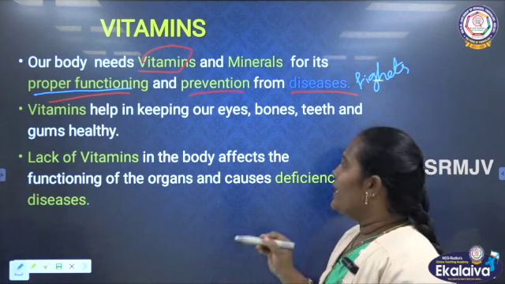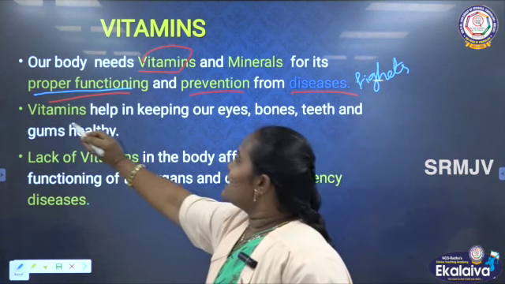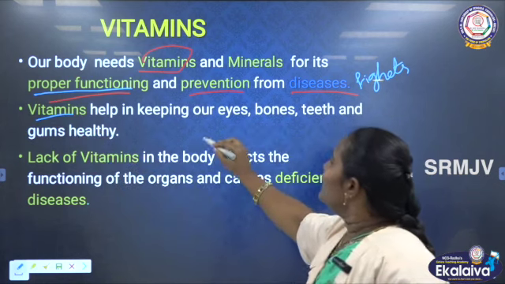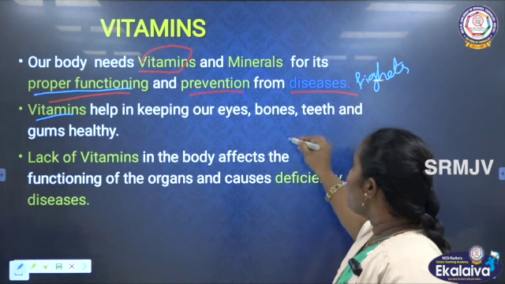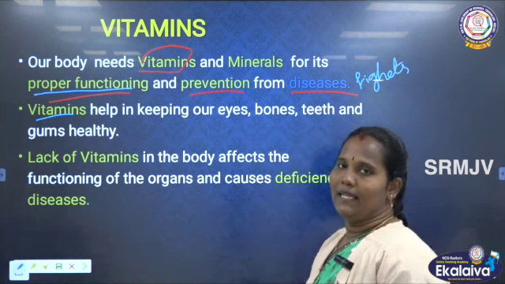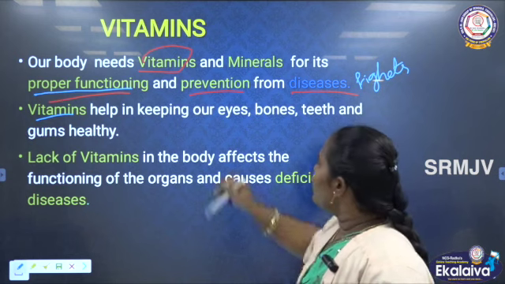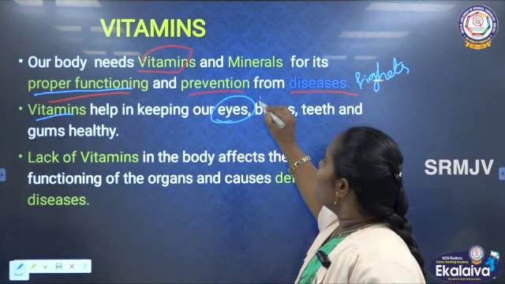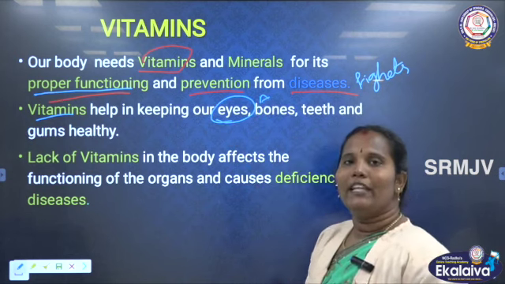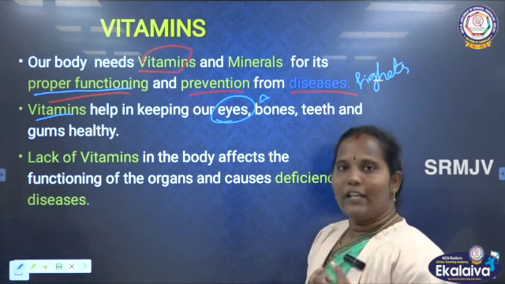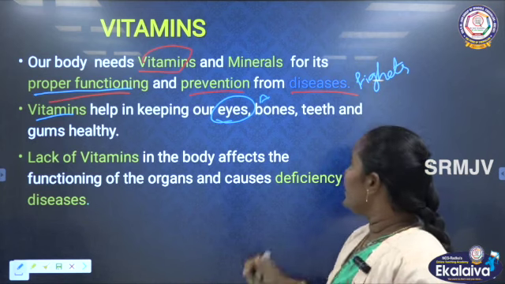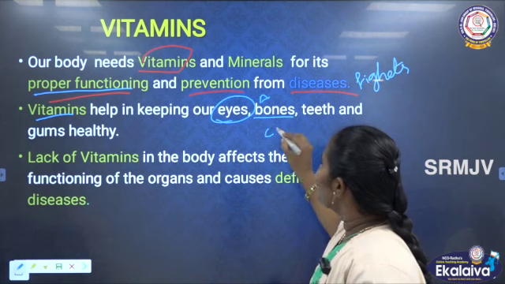Vitamins help in keeping our eyes, bones, teeth and gums healthy. Our eyes need vitamin A. Vitamin A rich food gives strength to our eyesight. Next one is the bones. Bones need calcium.